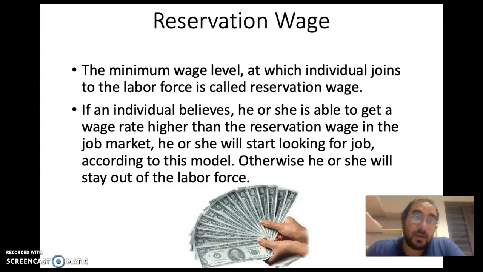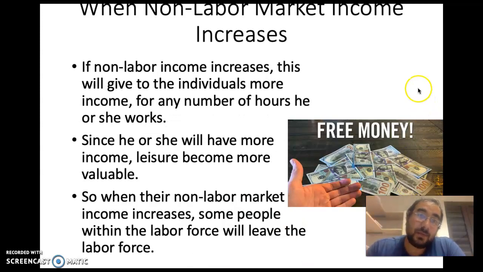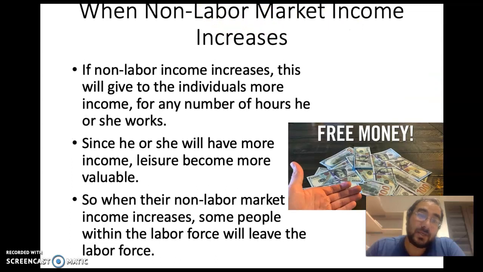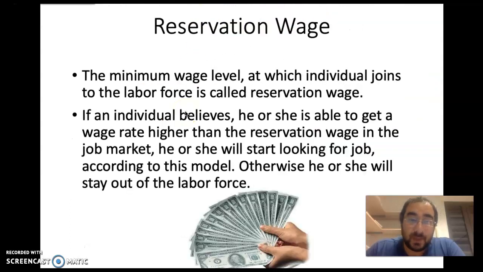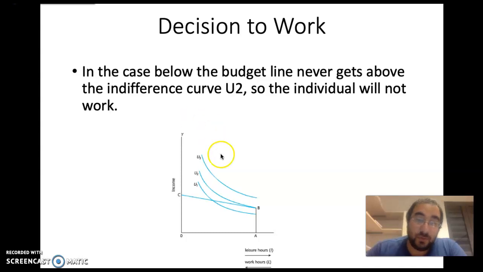Okay. What about non-labor market income? Well, as you increase the non-labor market income, basically you move to an upper indifference curve, which is flatter. Since you have more income, the income becomes less valuable. So you will need a higher level of income to compensate an hourly leisure time lost. I will talk more on this in the next part.